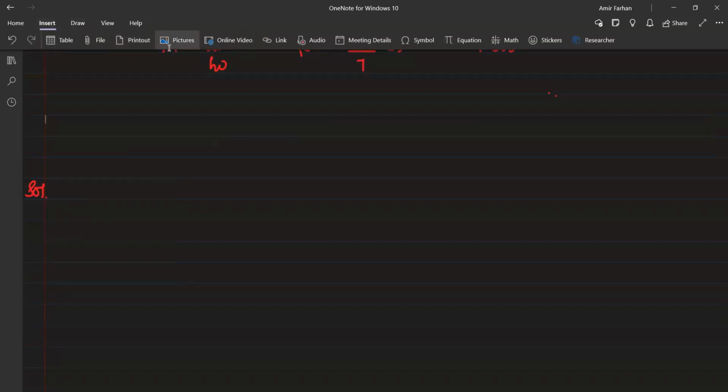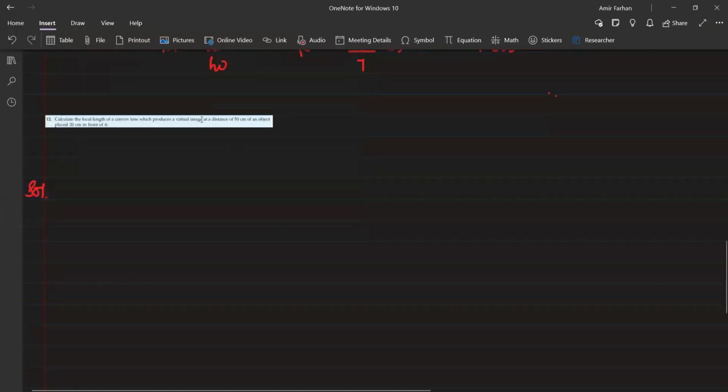Where is the insertion part? Yes, this is the question. Sorry.